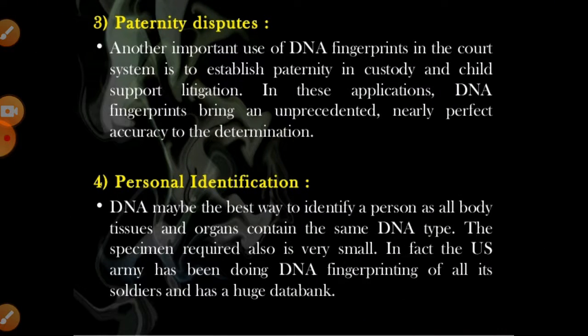Later on, there are paternity disputes. There are lots of such conditions, especially in hospitals. DNA fingerprinting is also a system used to establish paternity, in the custody of a child, and support, and litigants on the application of DNA fingerprinting bring unprecedented, nearly perfect accuracy in the determinations. For personal identification, DNA may be the best way to identify a person, as all body tissues and organs contain the same DNA type and the specimen required is very small.